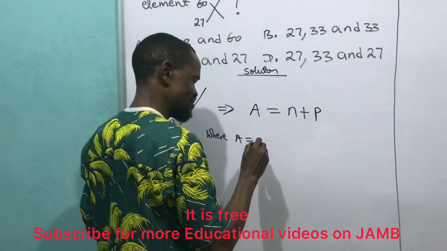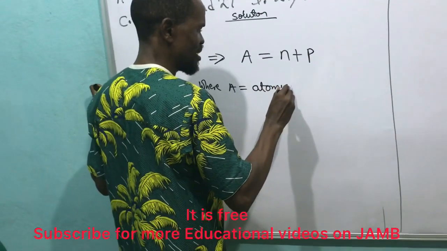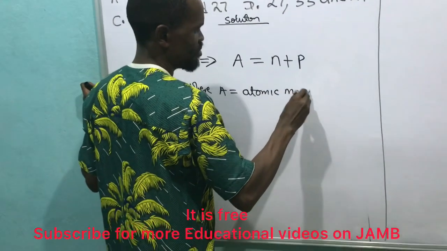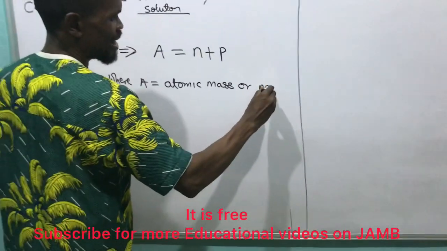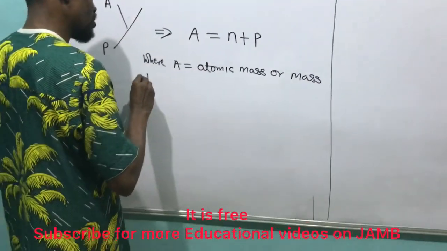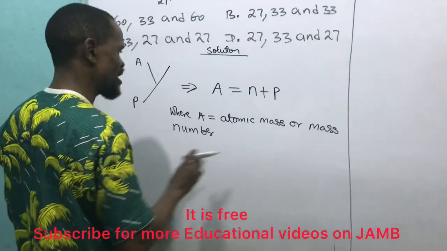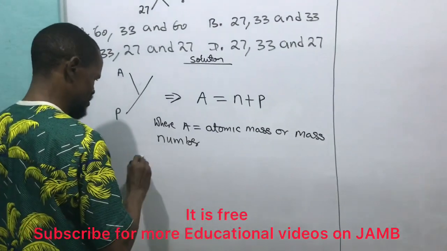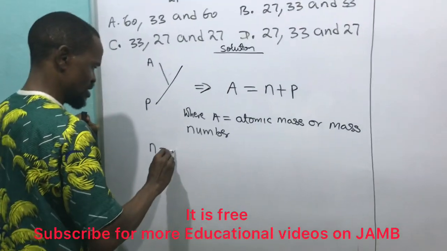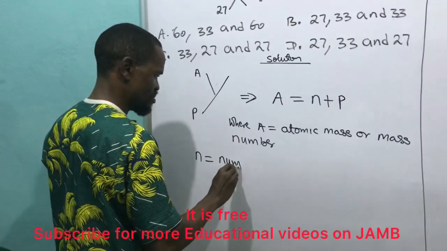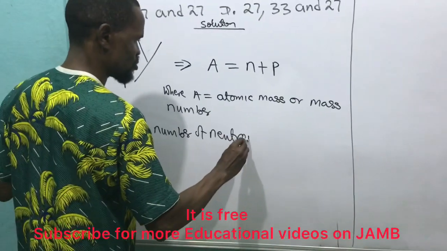Atomic mass, or mass number. Atomic mass or mass number. And I call it atomic mass or mass number. Where N is equal to the number of neutrons.